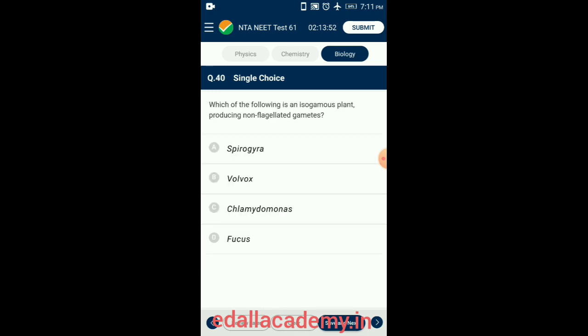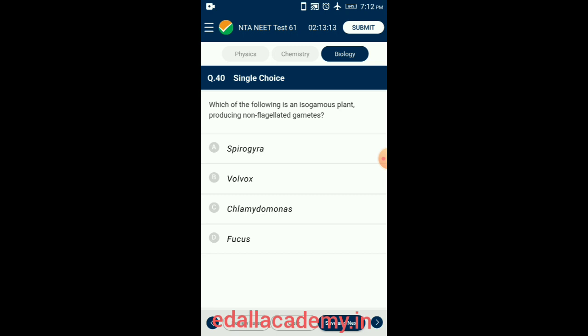Question number 40. Which of the following is an isogamous plant producing non-flagellated gametes? Sexual reproduction takes place through fusion of two gametes. These gametes can be flagellated and similar in size as in Chlamydomonas, or non-flagellated, that means non-motile, but similar in size as in Spirogyra. Such reproduction is called isogamous. Fusion of two gametes dissimilar in size, as in some species of Chlamydomonas, is termed anisogamous.